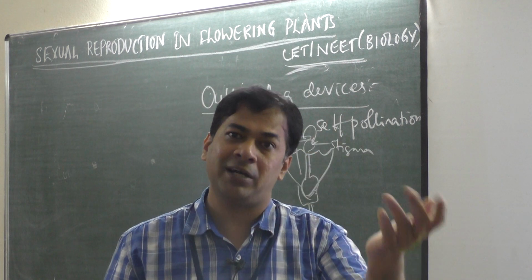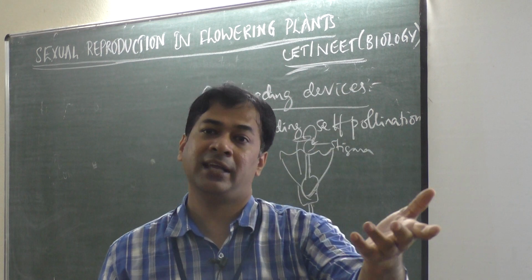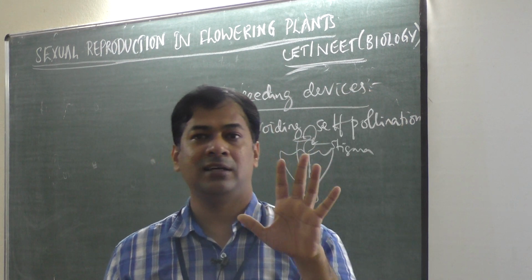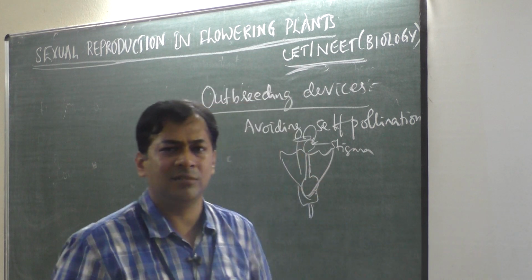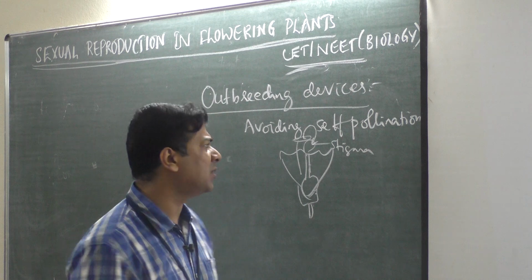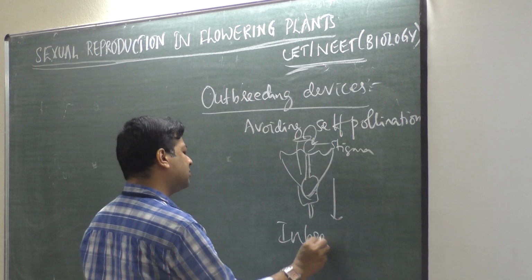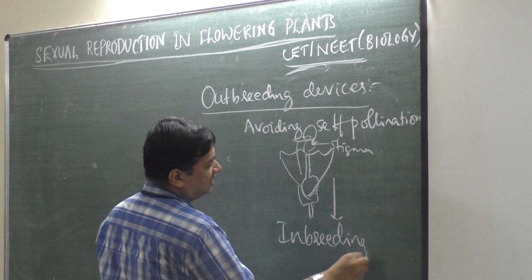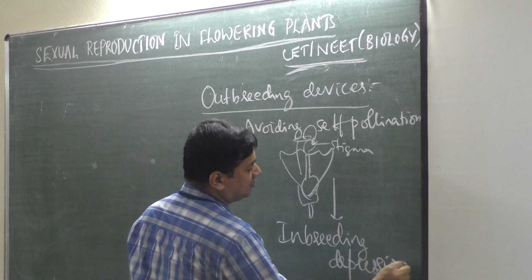Then again in that plant also pollen grain falls on the stigma, 2nd generation is over. Then in the next plant also the same thing happens. Like that, if more than 5 generations of self-pollination occur, that is continuous self-pollination, it leads to inbreeding depression. This is not only in plants, this happens in animals also.